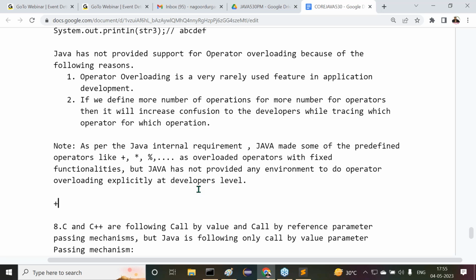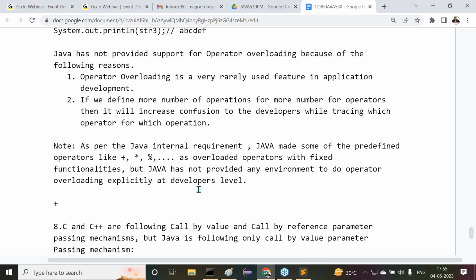These two are okay, but I want to define extra. As a developer, for the plus operator I want to define a third function. No, Java has not allowed that. Java has not given that opportunity or provided that facility for us. You should not define your own functionalities for the operators. Whatever functionalities Java has given internally, up to that we can use, but providing extra functionalities is not possible.